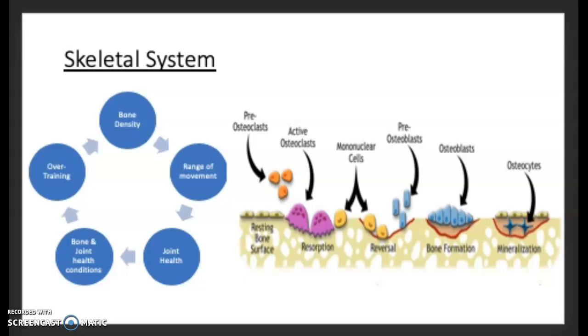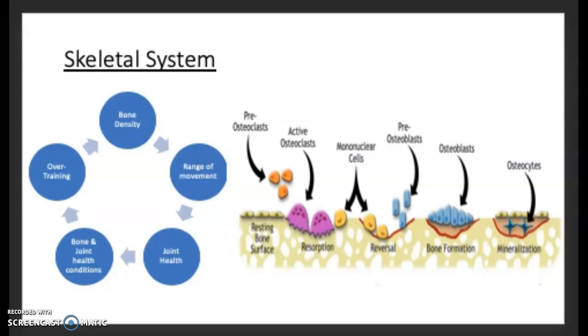A skeletal system adaptation to exercise is bone density and calcium. Higher intensity activities like resistance training lead to a higher bone density. The reason for this is because weight training has the effect of increasing the strength in our bones, as the exercise stimulates the bone growth remodeling stages, shown in the figure on the right.